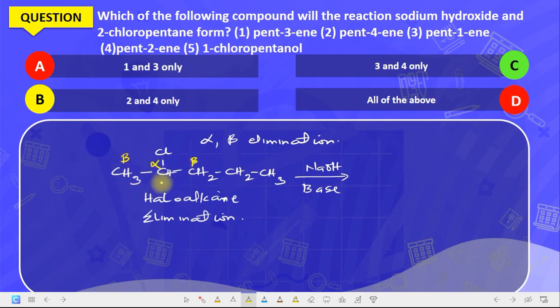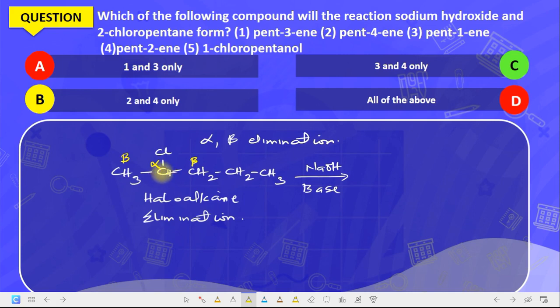So what we do in elimination reaction is that we eliminate hydrogen from one of the beta carbons and eliminate the chlorine from the alpha carbon. So in this case, we are going to form two products, but which will be the major product? Now, the least substituted is usually the major product. That is to say, elimination from the one with the least number of hydrogen is usually the major product.